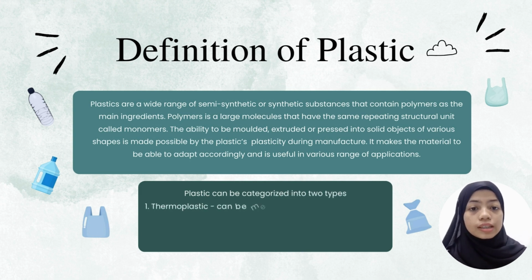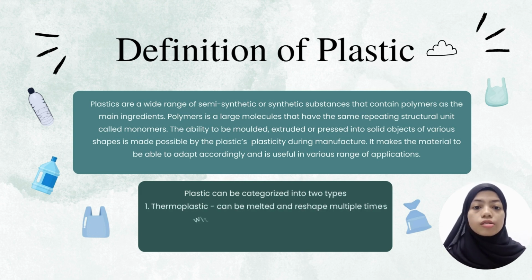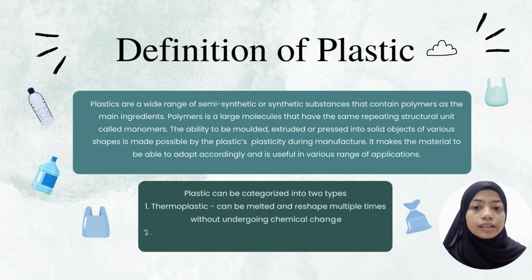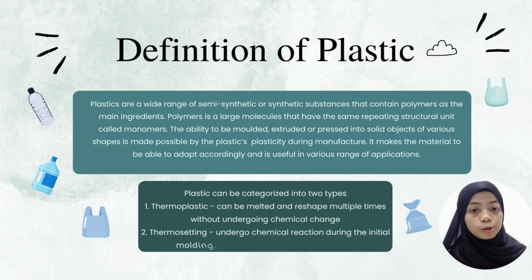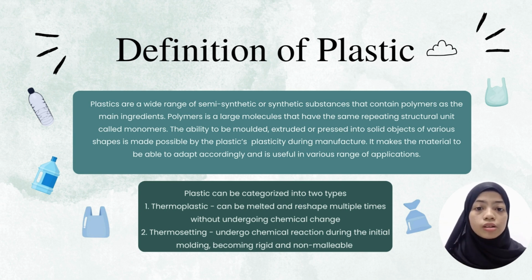Plastics are a wide range of semi-synthetic or synthetic substances that contain polymers as the main ingredients. Polymers are large molecules made of the same repeating structural unit called monomers. The ability to be molded, extruded, or pressed into solid objects of various shapes is made possible by plasticity during manufacture, which allows the material to adapt accordingly and makes it very useful in a wide range of applications. There are 2 types of plastic, thermoplastic and thermoset.